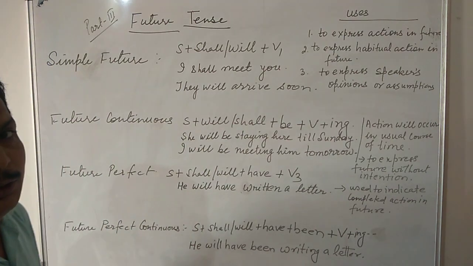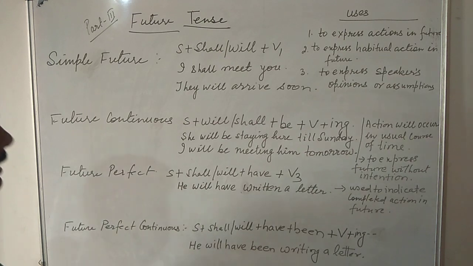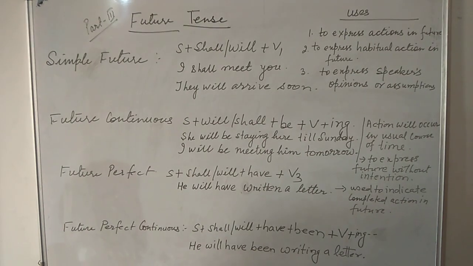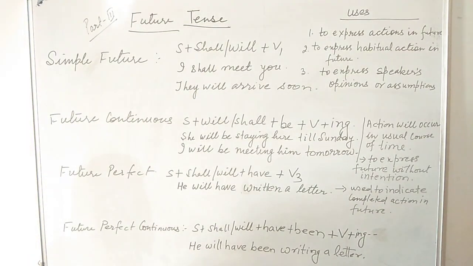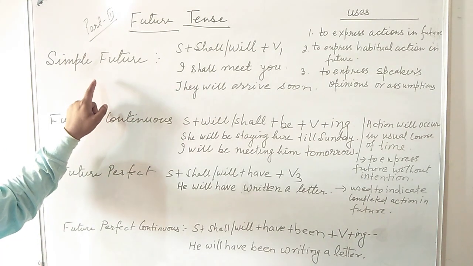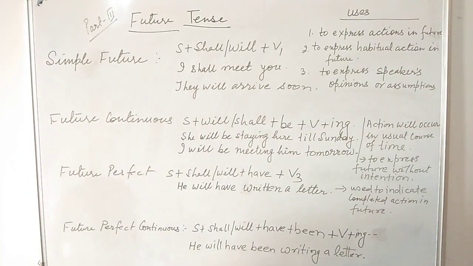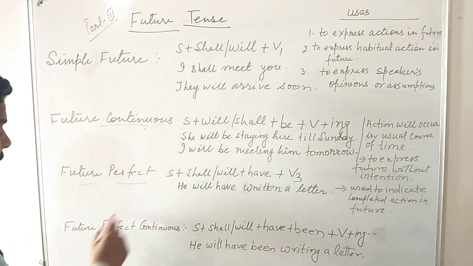I am here with the third part of tense, that is future tense. In earlier videos we have already discussed present and past tense. Today we shall discuss future tense. Again, you know, future tense is of four parts: simple future or future indefinite, future continuous, future perfect and future